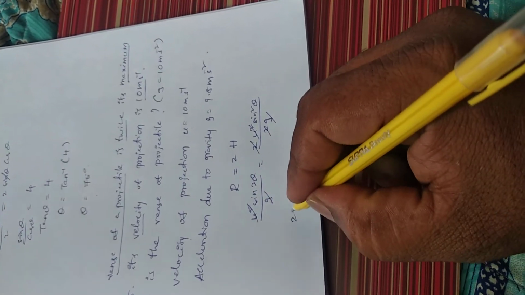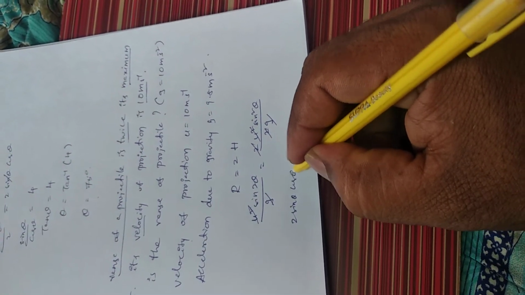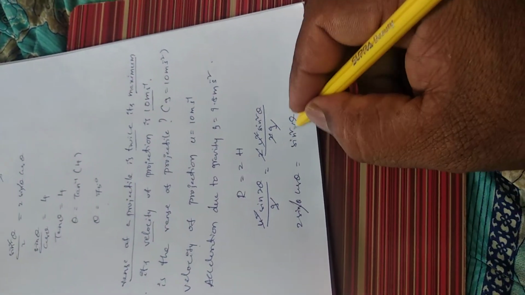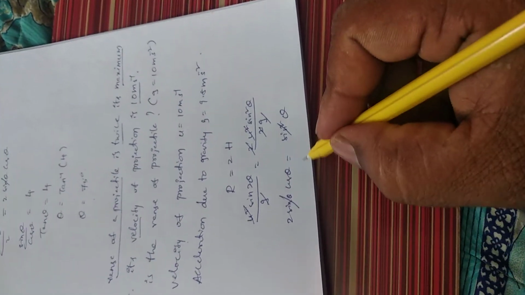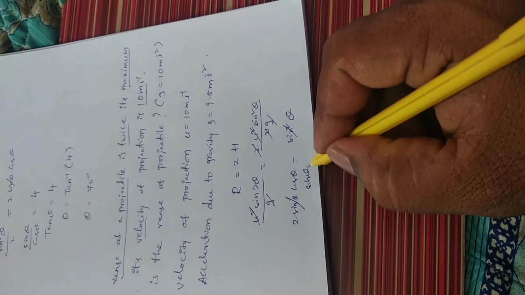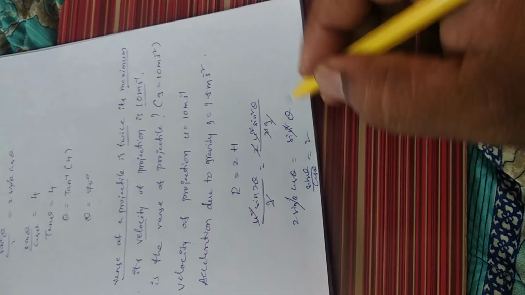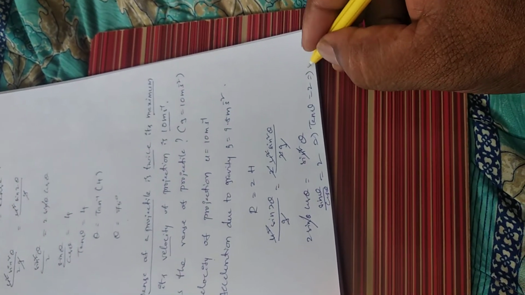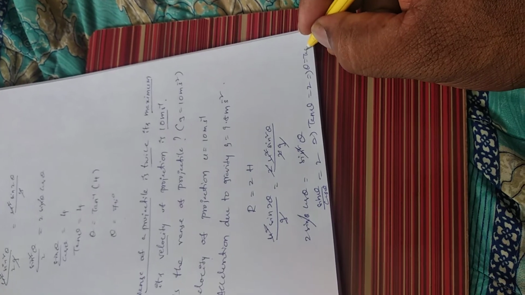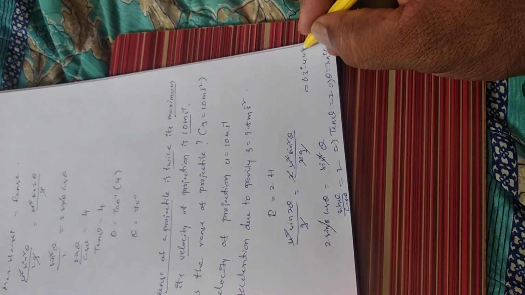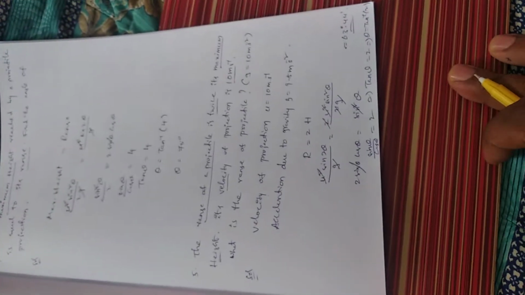Sin 2 theta is 2 sin theta cos theta, which is equal to sin square theta. Sin theta cancels. Sin theta by cos theta is equal to 2. That implies tan theta is equal to 2. That implies theta is equal to tan inverse of 2, which is equal to 63 degrees 44 minutes. And this is the value.